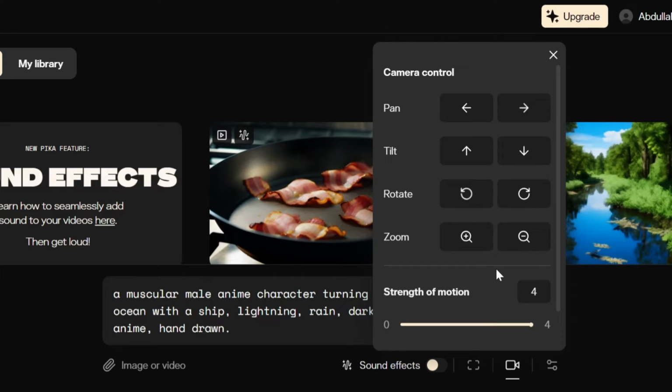And for the camera control, it's up to you what you like to choose, but what I found works best for a character anime is the zoom. You can either click here to make the character zoom in or click here to make it zoom out. Just play around with it until you get what you want.